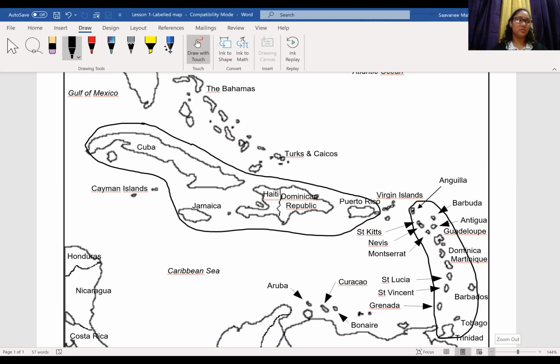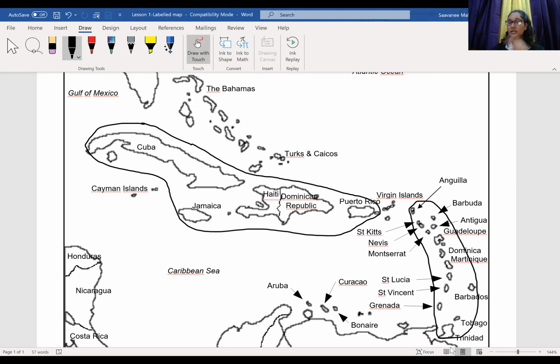So let's look at the islands within the Lesser Antilles. Starting from the top, we have Anguilla, Antigua and Barbuda, St. Kitts and Nevis, Montserrat, Guadeloupe, Dominica, Martinique, St. Lucia, St. Vincent and the Grenadines, Grenada, Barbados, and Trinidad and Tobago. Right? Great.